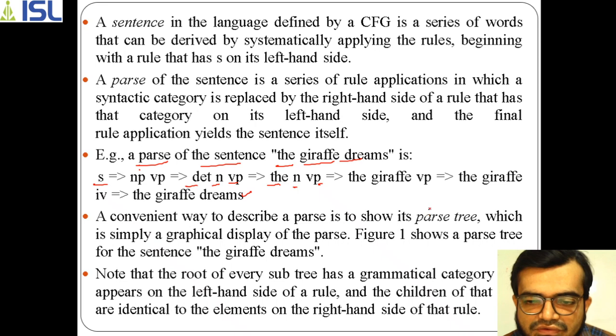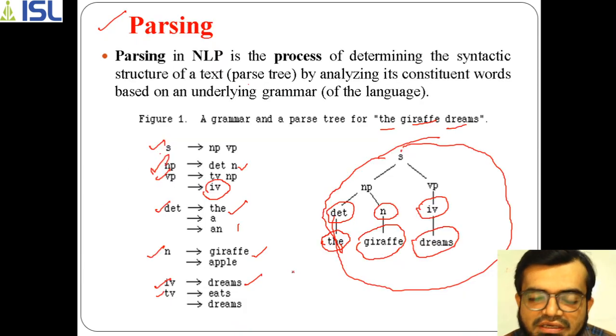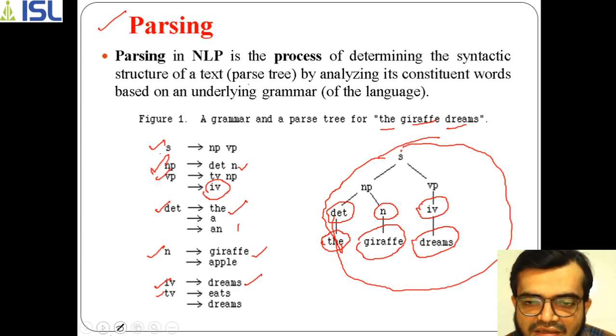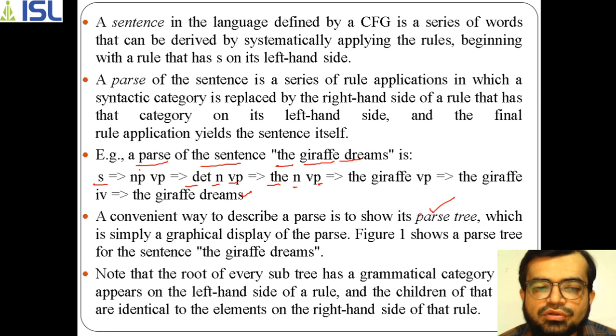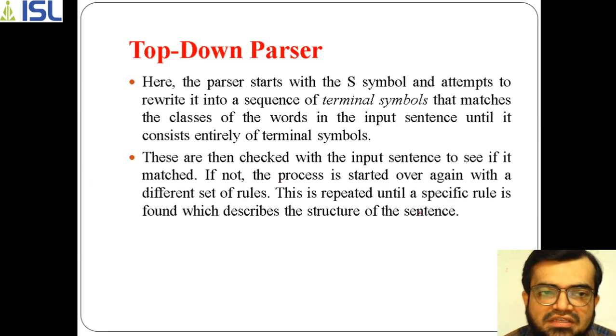That's why we use parse trees, because graphically it displays how the parsing process performs for the given sentence. What we have to note is that the root of every subtree has a grammatical category. So here NP is there, for VP again we have this one. So this is how a parsing process performs.